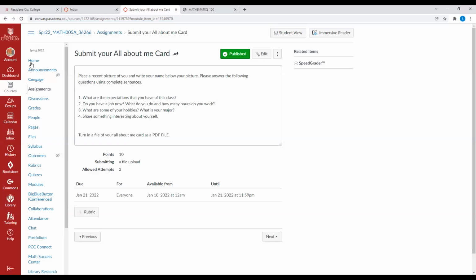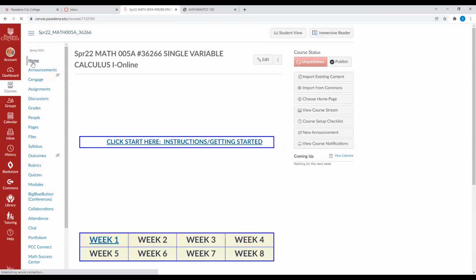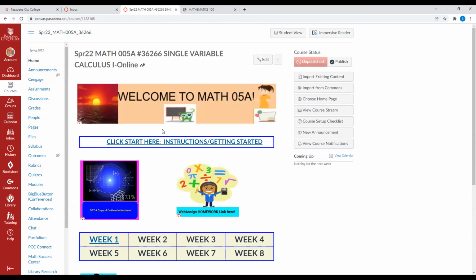Okay, so let me go ahead and go back to the home page. Okay, everything's going to be done through here. So once you are done with the click here instructions and you have it all ready to go and you're ready to do your homework, you're going to click right here. Once you're ready, you're going to click where it says WebAssign homework link.